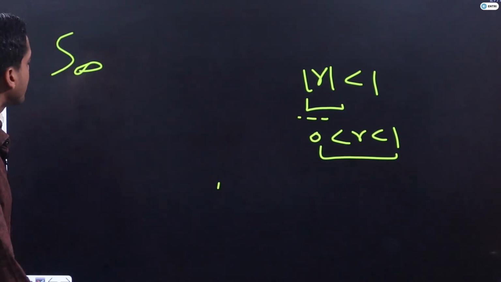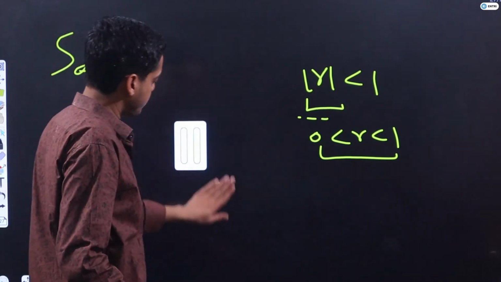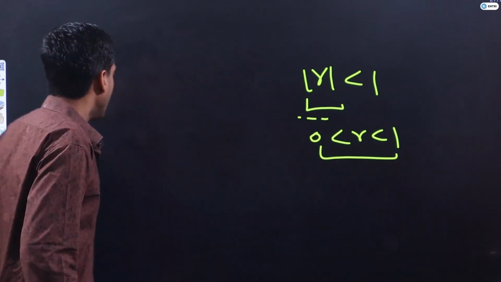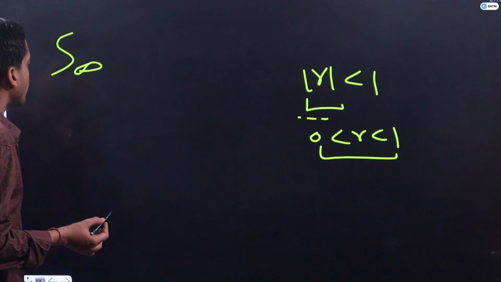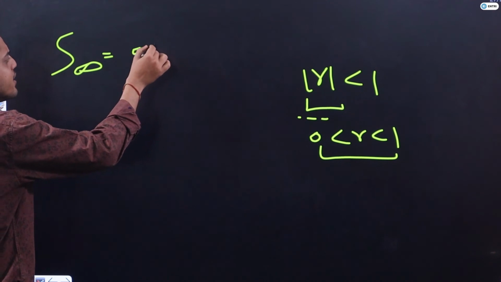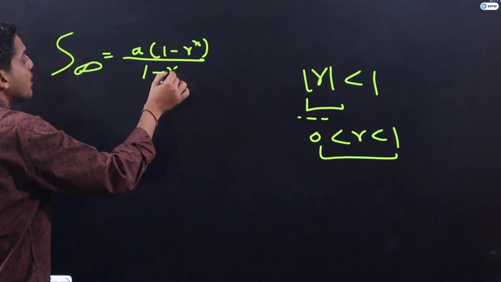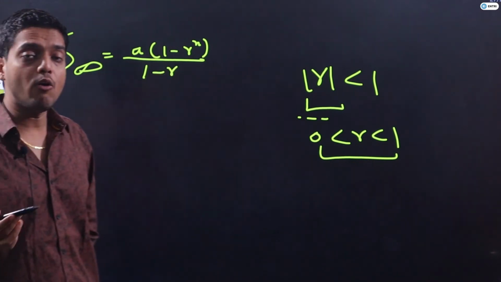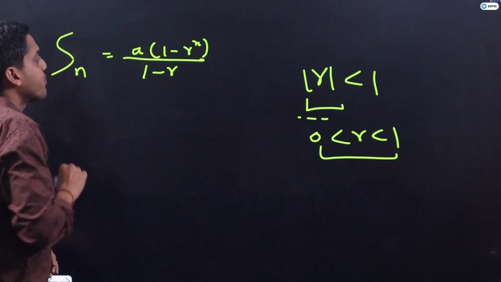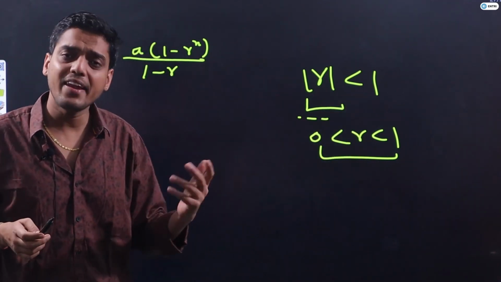So now students, we will calculate the sum of infinite terms only in the case when r is greater than 0 and r is less than 1. For example, for the sum of infinite terms, my formula will be A into 1 minus r to the power n upon 1 minus r, where n is infinite. Now let's understand this concept very clearly. I am writing only the sum of n terms right now. If I have infinite terms and my value of r is between 0 and 1, any number you can take.